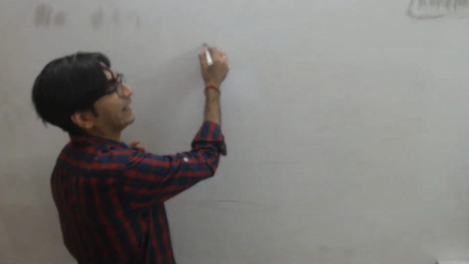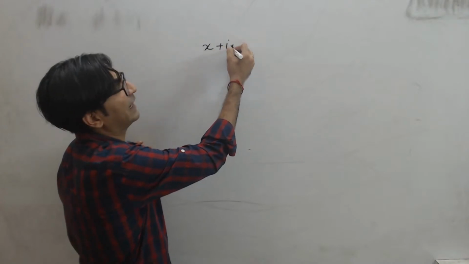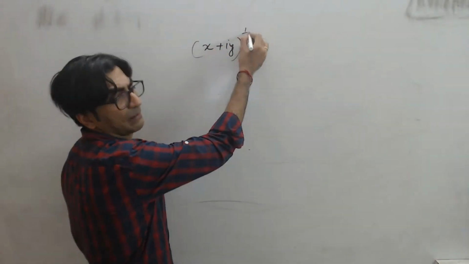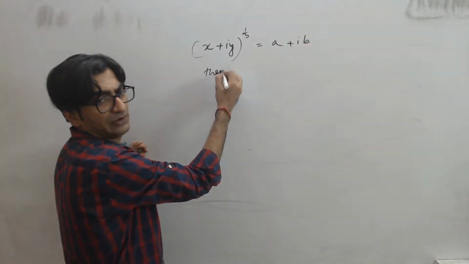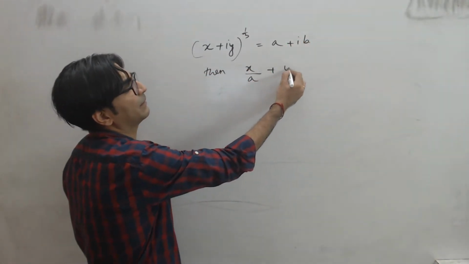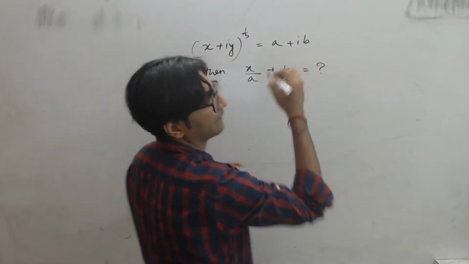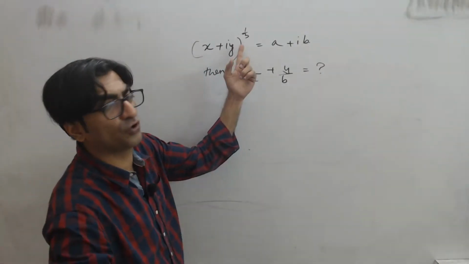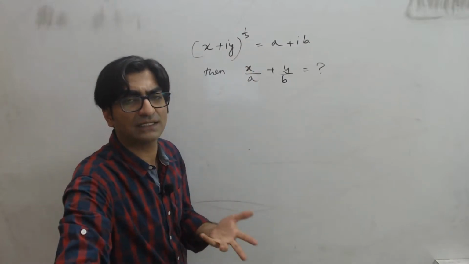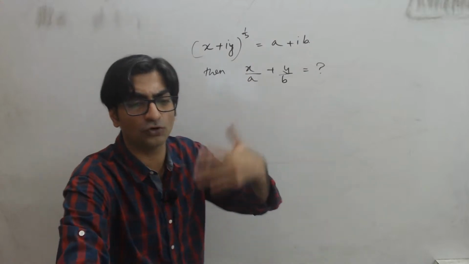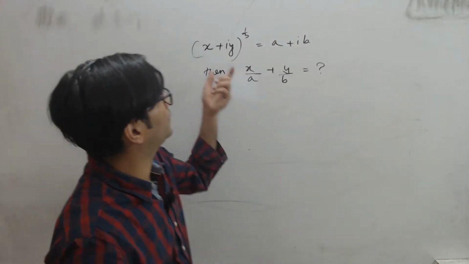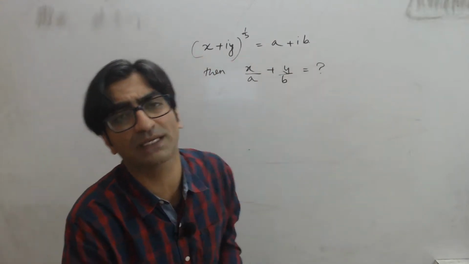If (x plus iy) to the power of 1 by 3 is equal to a plus ib, then find the value of x by a plus y by b. This is the question. If x plus iy is raised to the power 1 by 3, I hope you know that when the power is a fraction, it's actually a root. So 1 by 3 means cube root, 1 by 4 means fourth root. So this is the cube root of this complex number, equal to this other complex number.